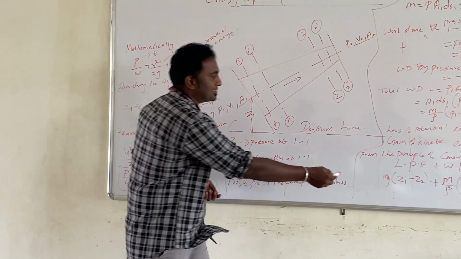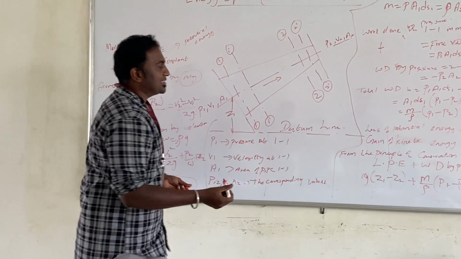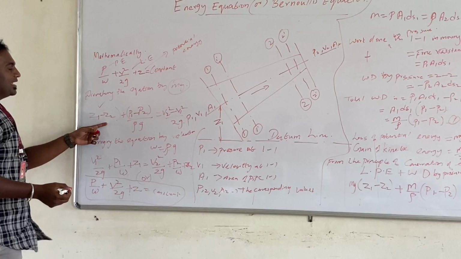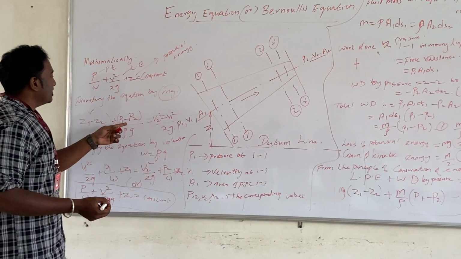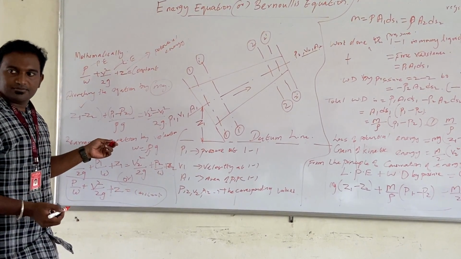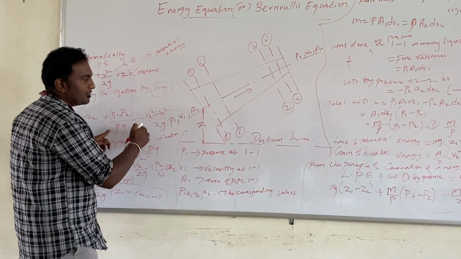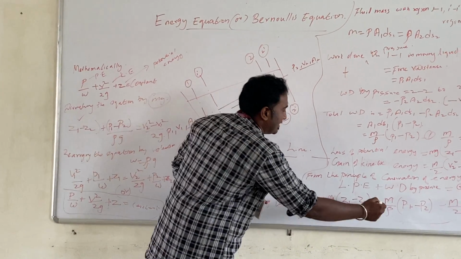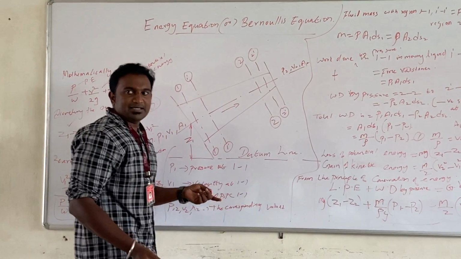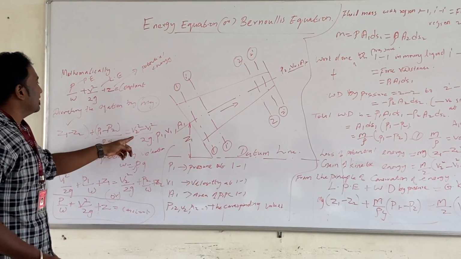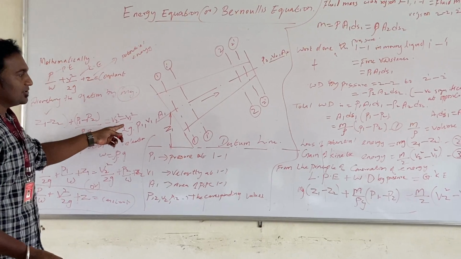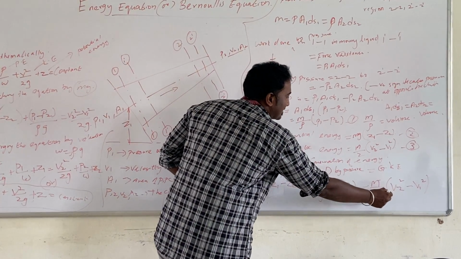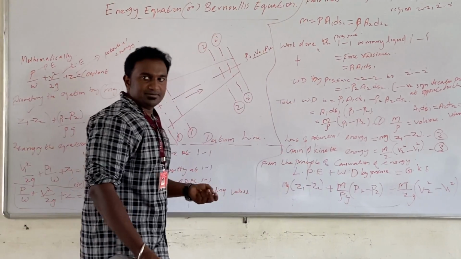The first one is z1 minus z2. The next one is P1 minus P2 by rho g, where m gets cancelled and the g remains. Then at last (v2 square minus v1 square) by 2g, where m is cancelled and the 2g remains.